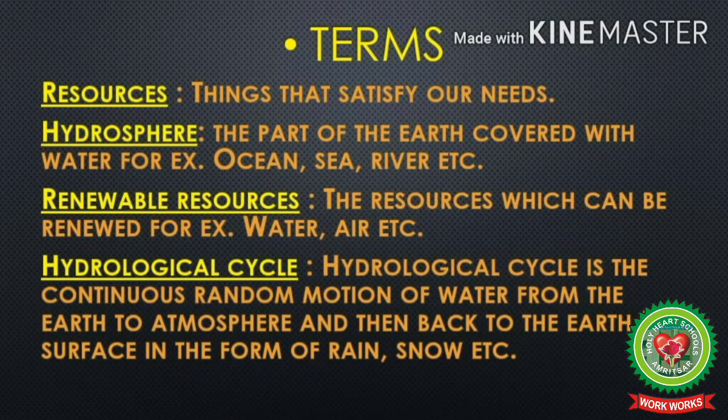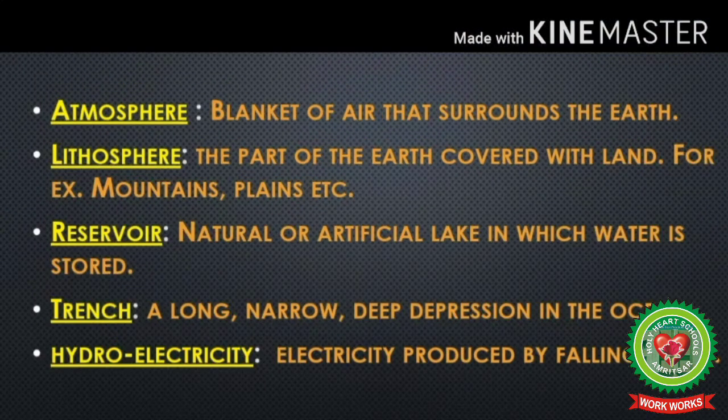Number 4, hydrological cycle. Hydrological cycle is the continuous random motion of water from the earth to atmosphere and then back to the earth's surface in the form of rain, snow, etc. Number 5, atmosphere means blanket of air that surrounds the earth. Number 6, lithosphere means the part of the earth covered with land, for example, mountains, plains, etc.